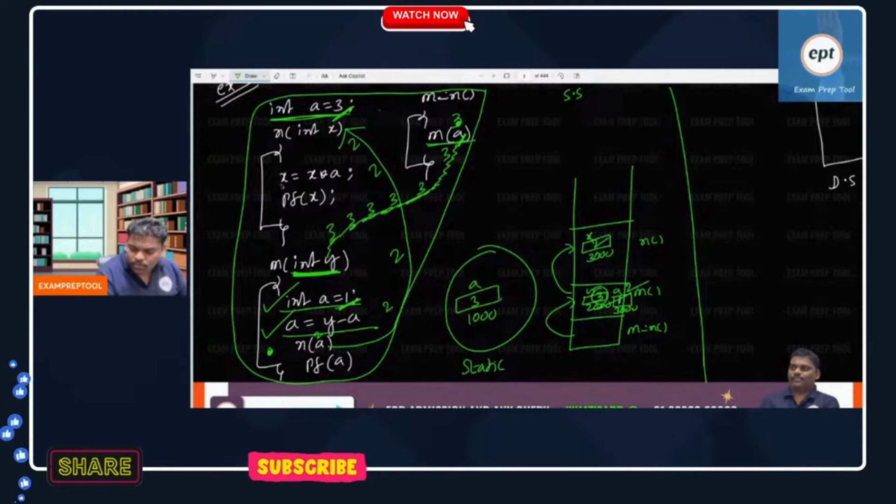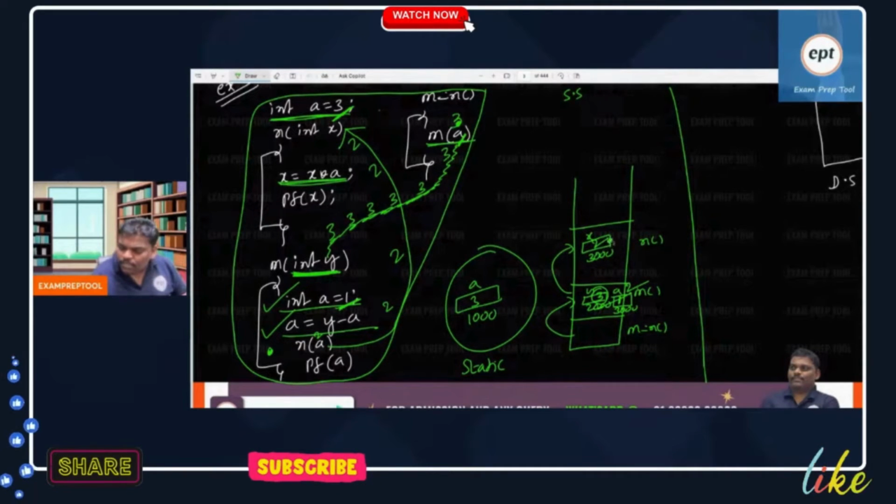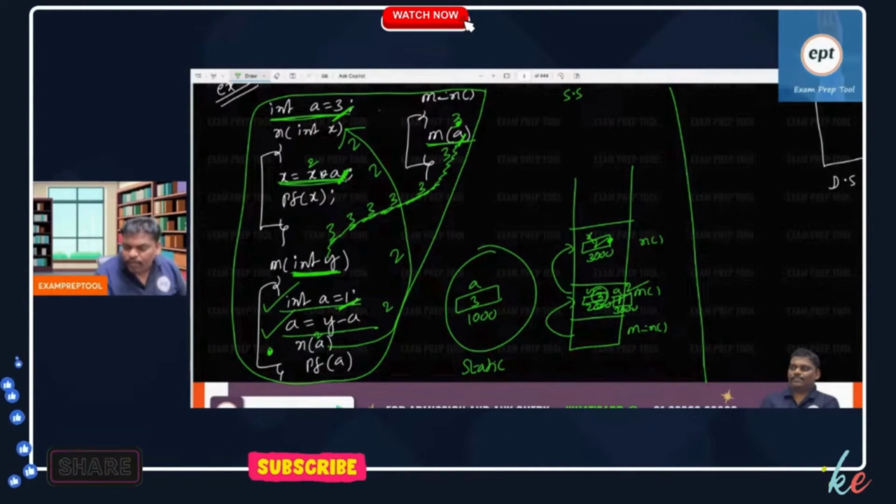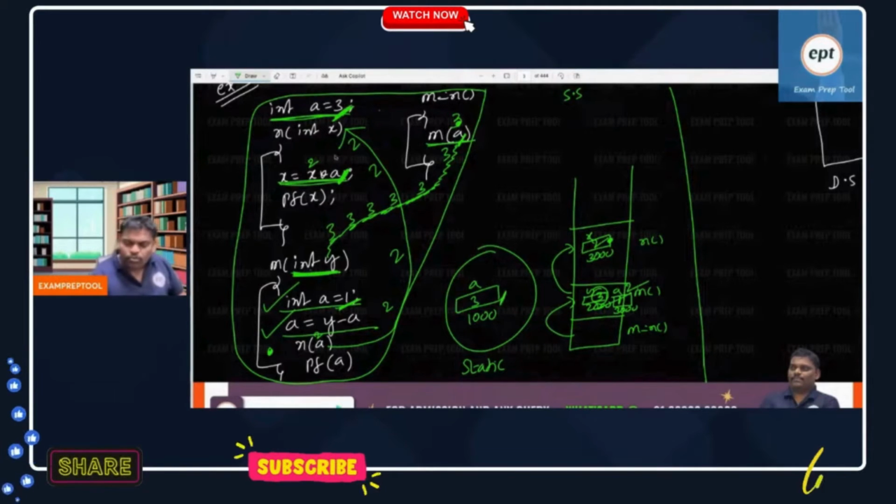Everyone listen. X is equal to X into A, it's a very, very important one. X is already 2. So X is equal to X into 2 into, what is A? Remember, you are using one variable A which is not declared. It is a free variable. Static scoping, global variable. So it will be 3. So 2 into 3 becomes 6. So that will be stored in the local variable X. It became 6. So this line is over.